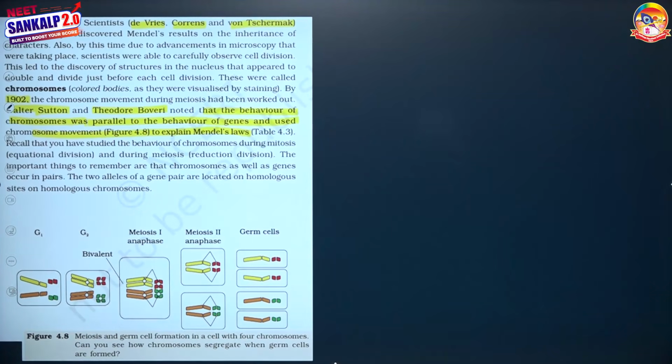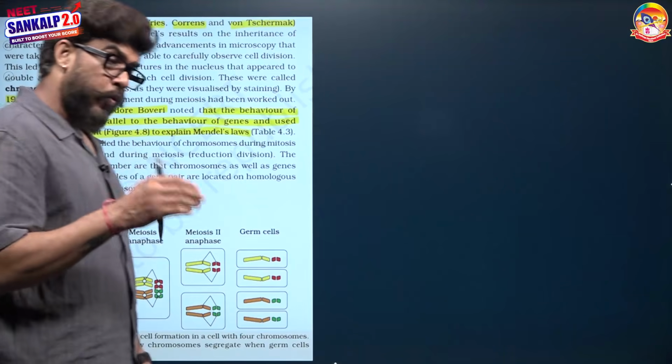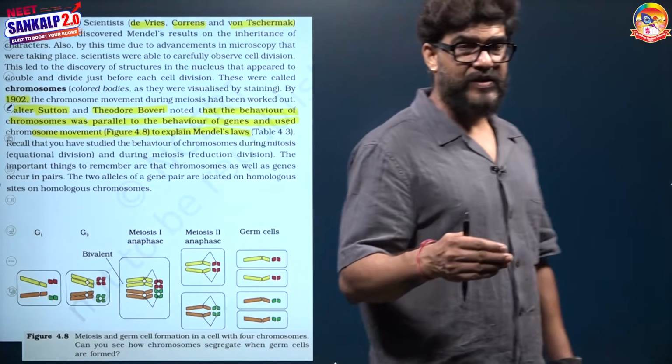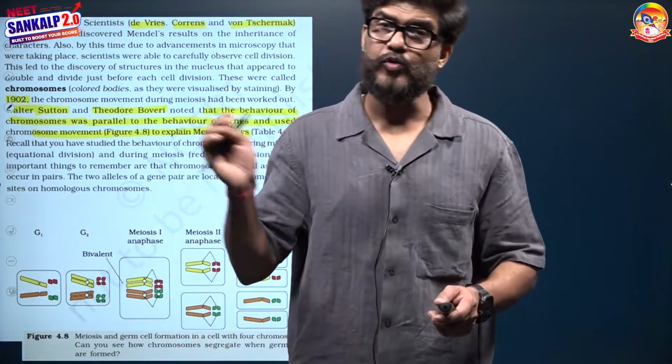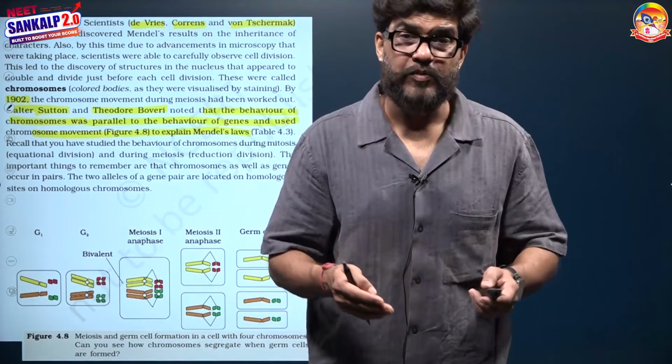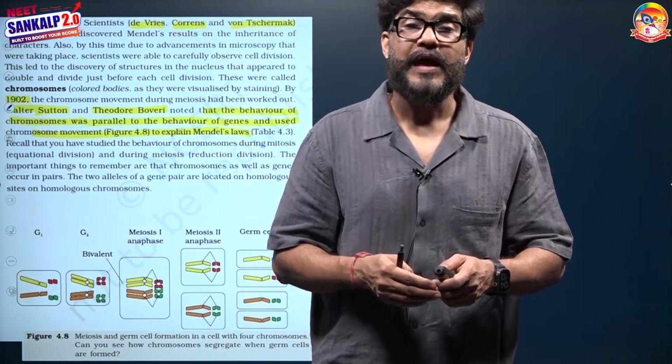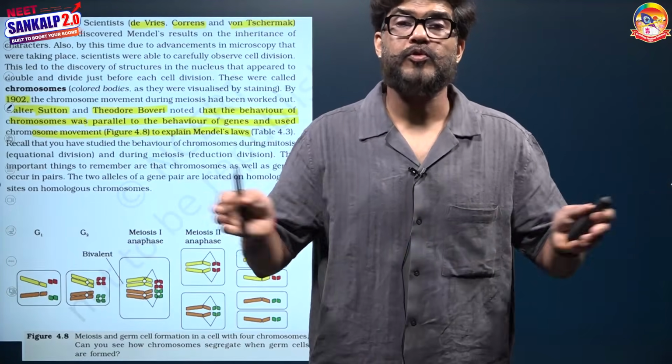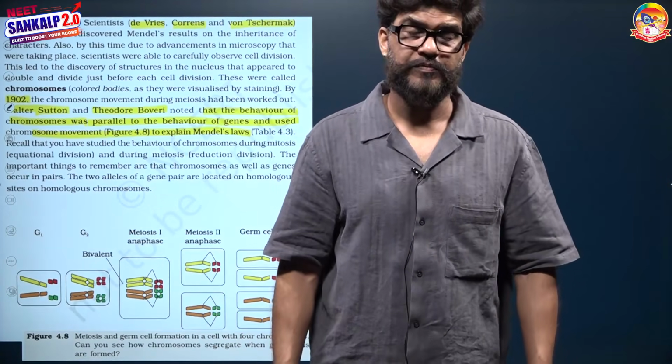Recall that you have studied the behavior of chromosomes during mitosis and meiosis. We know pretty well that the two alleles of a gene pair are located on homologous chromosomes at a particular site. So it indicates why factors are present in pairs: because chromosomes are present in pairs. Why do factors segregate? Because at anaphase 1, homologous chromosomes separate from each other.